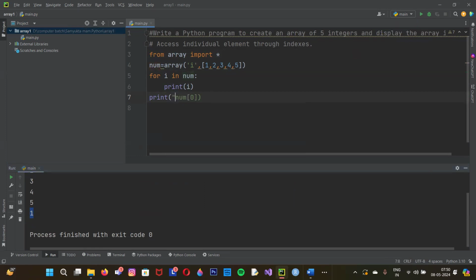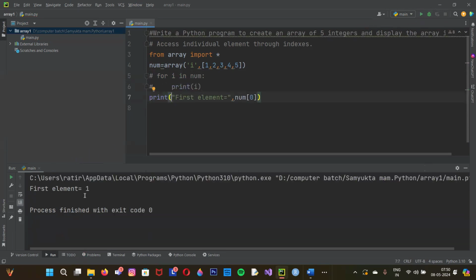And if you want, you can mention here the message first element. And when you run it, it will show the first element. I'm going to hide this so that you can understand properly. Here I don't want to print all, I just want to print only one. So it will show first element.